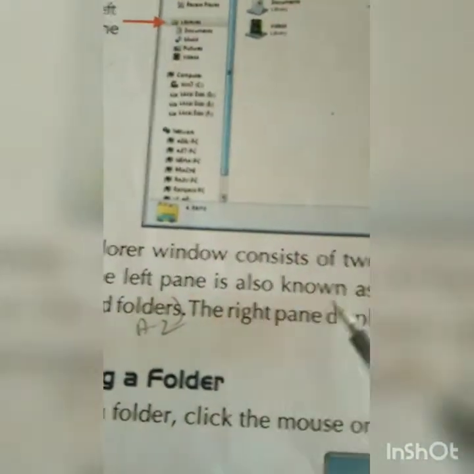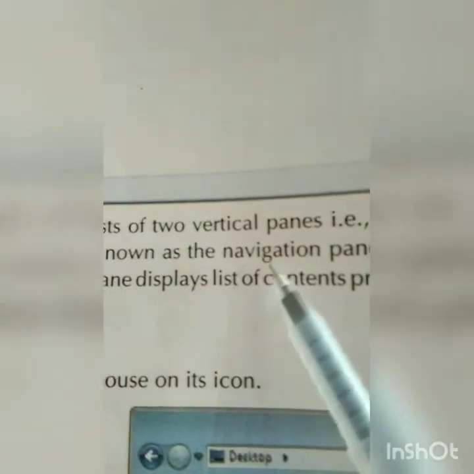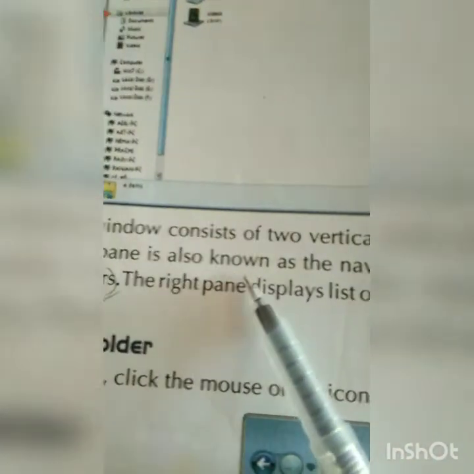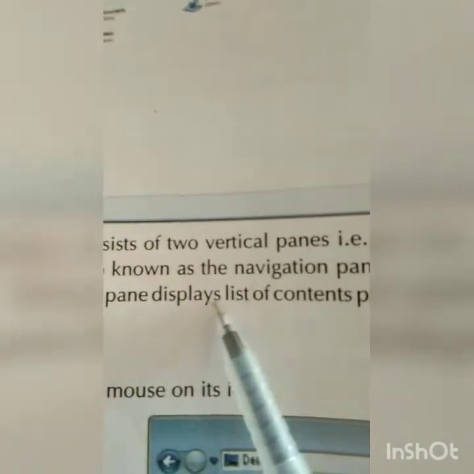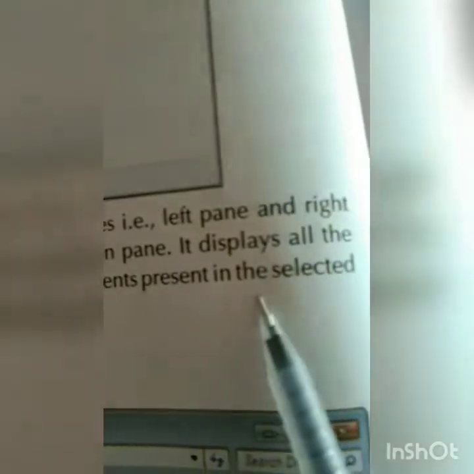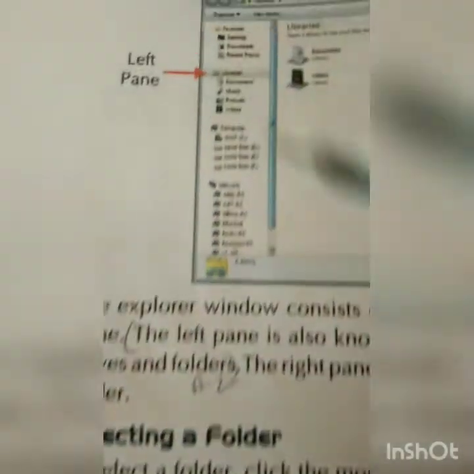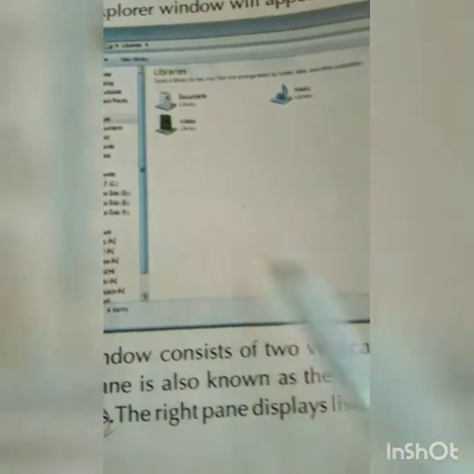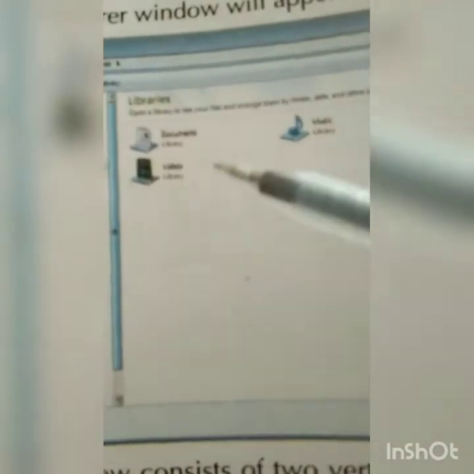The left pane is also known as the navigation pane. This type of question will come in between the chapter. What is the navigation pane? The left pane is known as the navigation pane. It displays all the drives and folders. And the right pane displays the list of content present in the selected folder. This is your left pane, and this full part is the right pane. So here you can see your selected drives and folders.